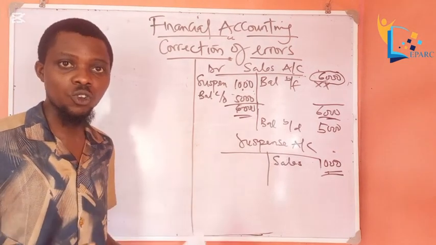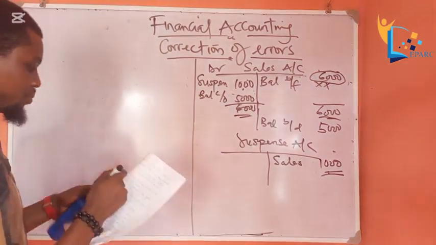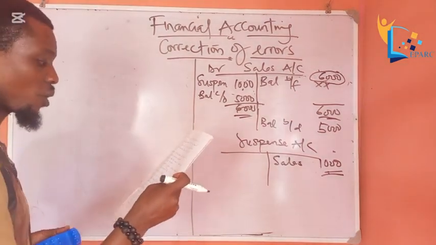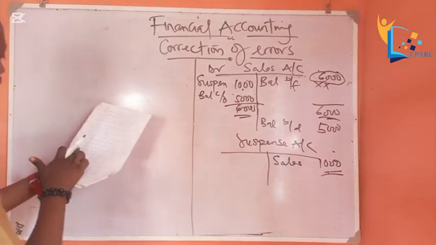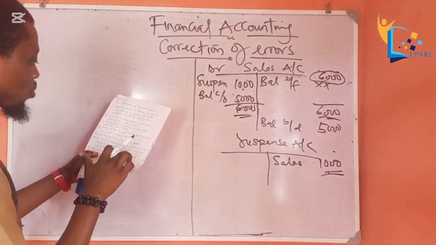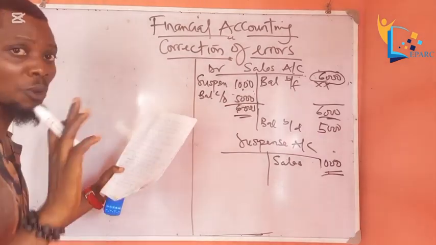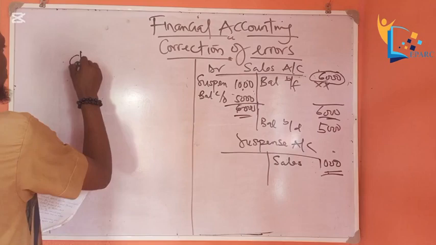Are we together? So let's analyze this error. An invoice of 523 received from a supplier was entered correctly in the purchase day book, but was posted on the debit side of the supplier's account. Let's say the supplier's name is Chinedu, so we'll have Chinedu's account.